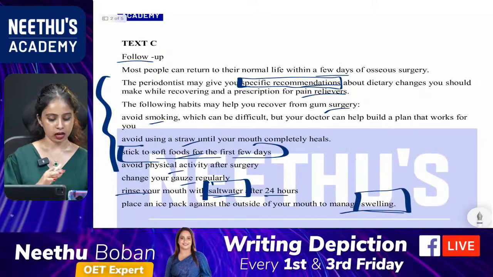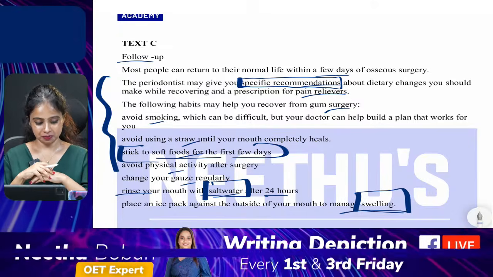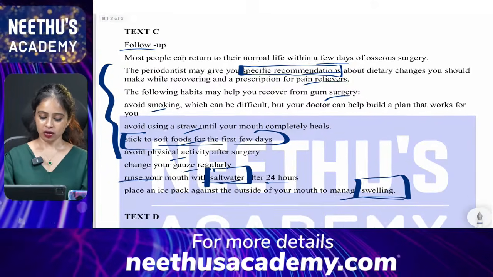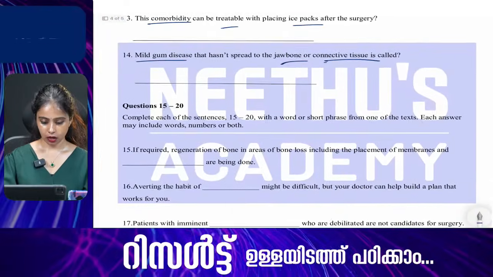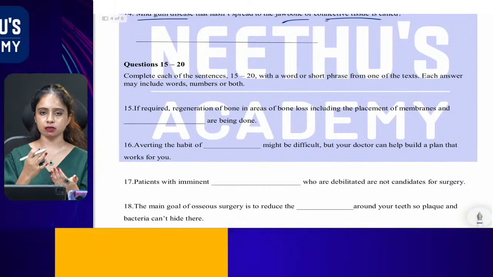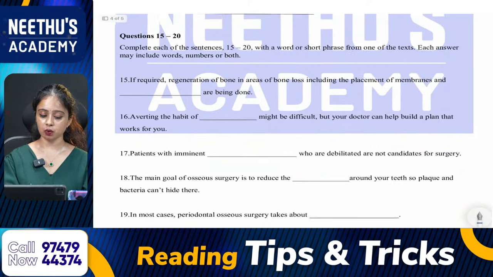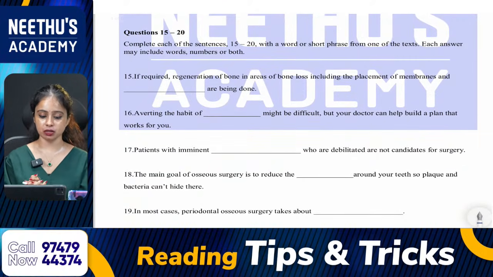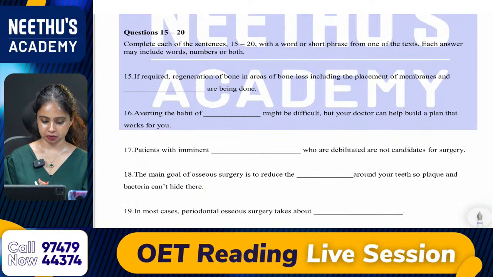Anyone got the correct answer? Gingivitis? Okay, next one. We have completed the second set of questions, which is short answer questions. Now we are moving to the final set of questions, which can be called fill in the blanks questions.